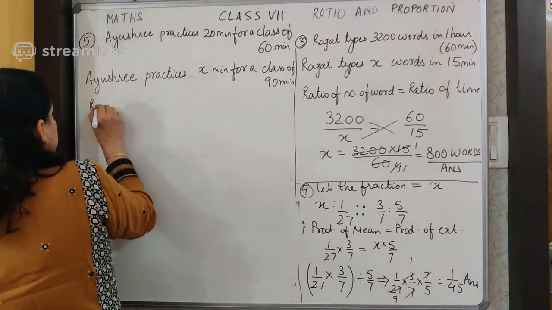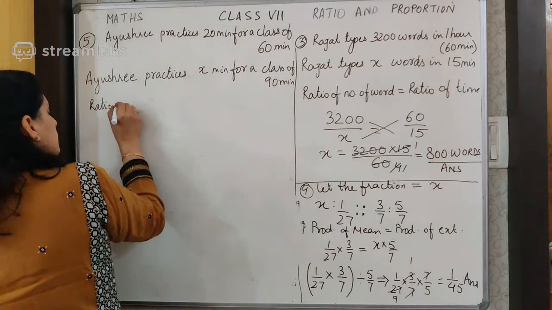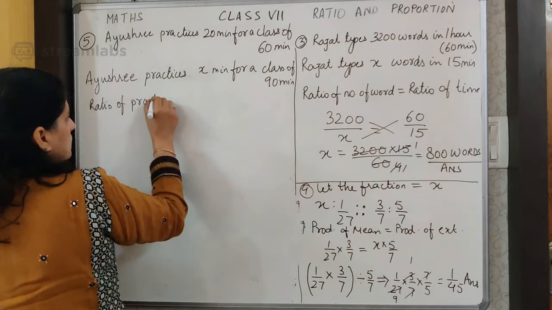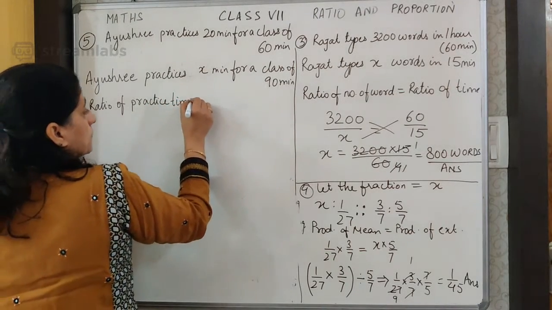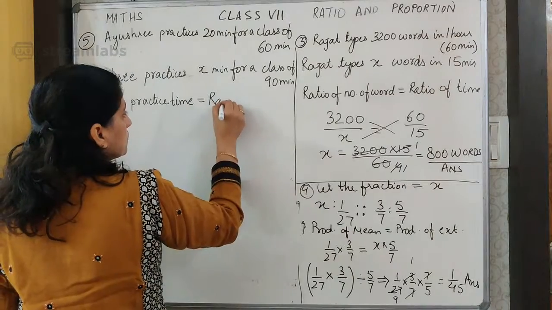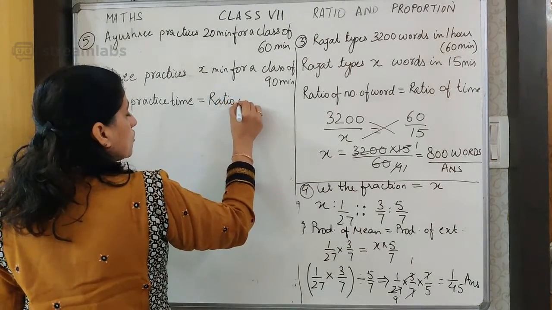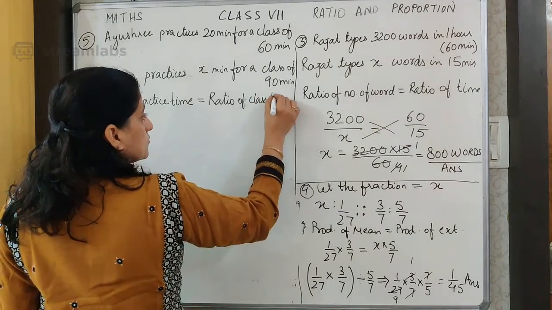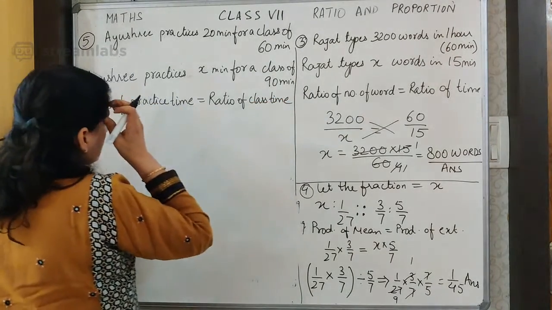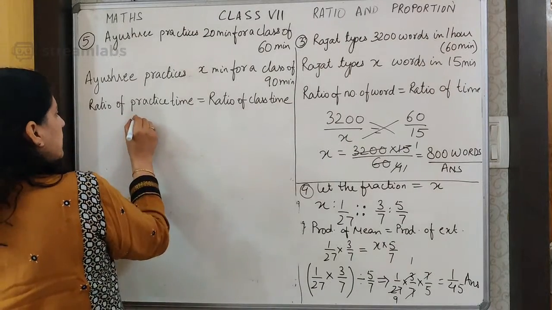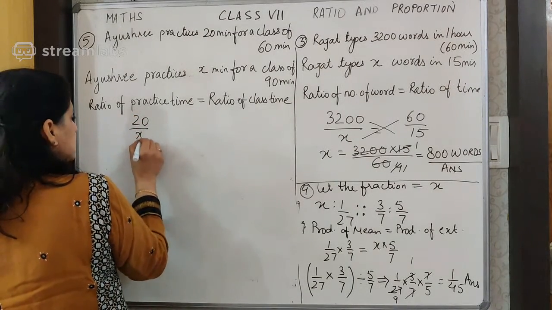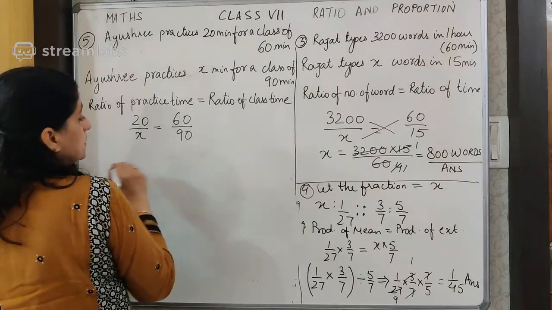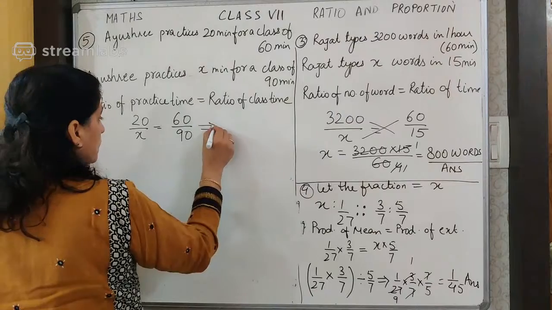Now we will equate the two ratios. So ratio of practice time should be equal to ratio of class time. Now the practice time is 20 upon x, which should be equal to 60 upon 90. Let's see how much this comes to.